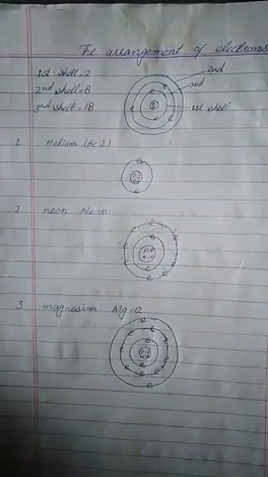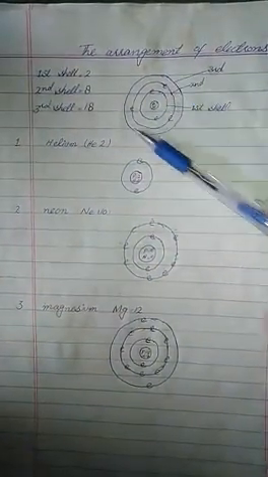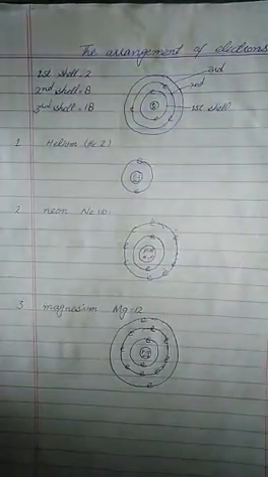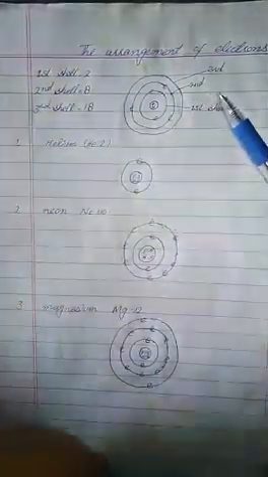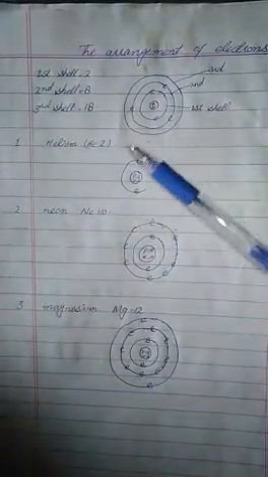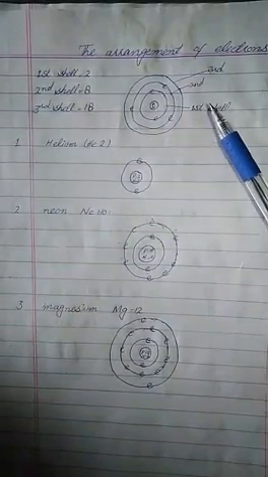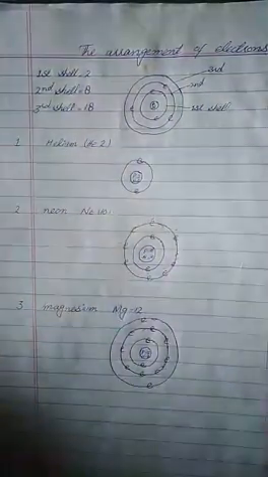Rutherford said that some negative particles are present in the atom that move around the nucleus, and Bohr proved that electrons move in specific paths that are called shells. From this concept we will learn about the arrangement of electrons.